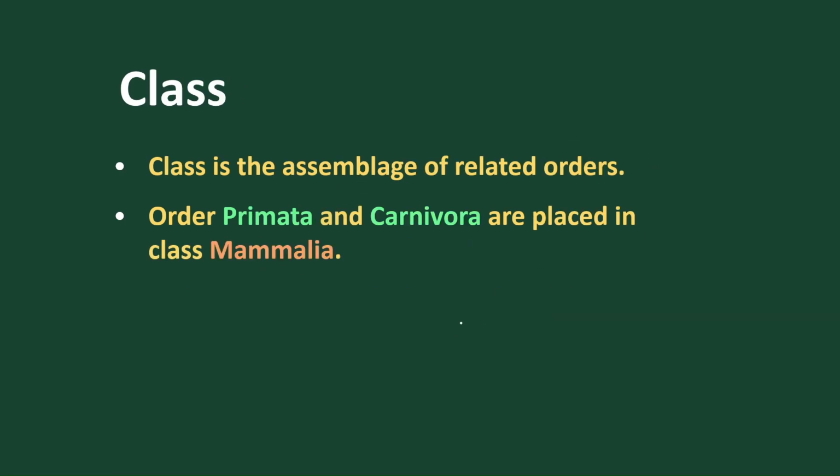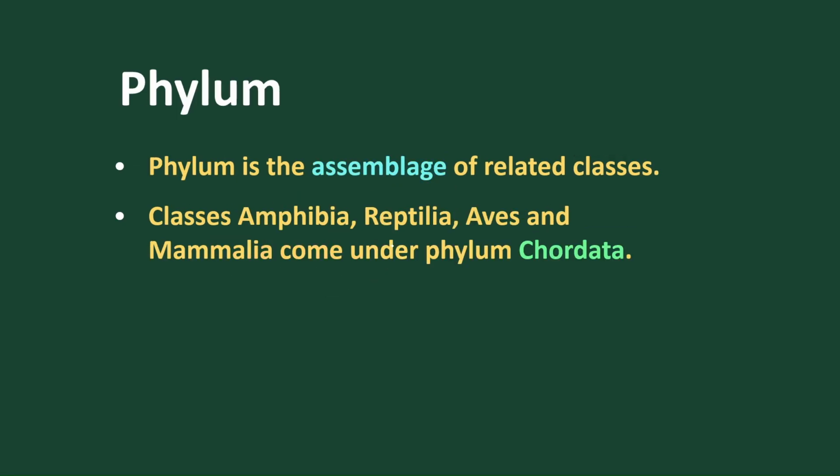When we move on to class, it is an assembly of related orders. In class we find Primata is an order and Carnivora is an order. These two orders are placed under a single class called Mammalia.